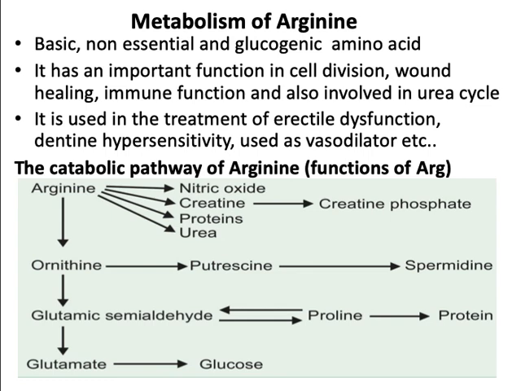Arginine is necessary for synthesis of polyamines, that is putrescine, spermidine and spermine. Arginine first converts to ornithine and this ornithine acts as precursor for synthesis of polyamines. And also, arginine is a glucogenic amino acid.